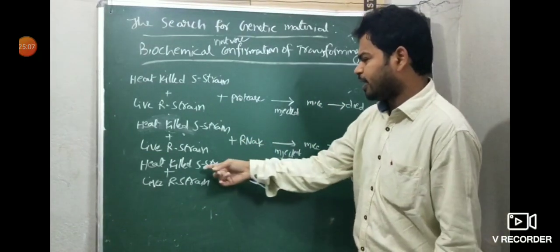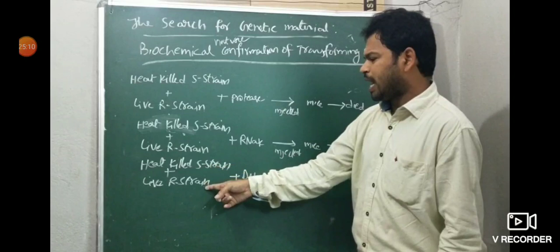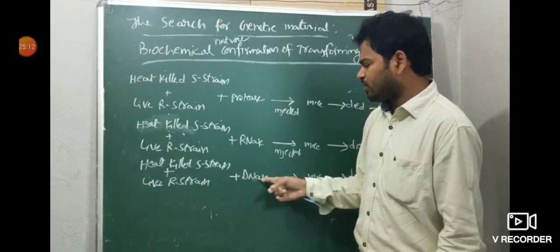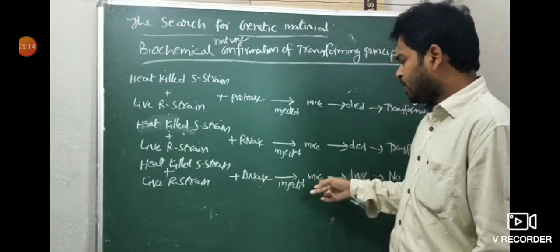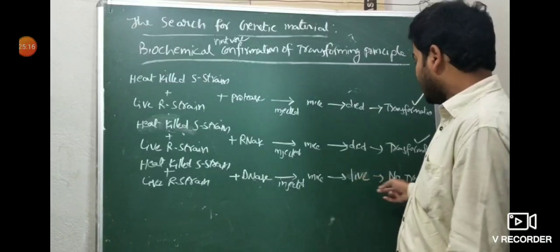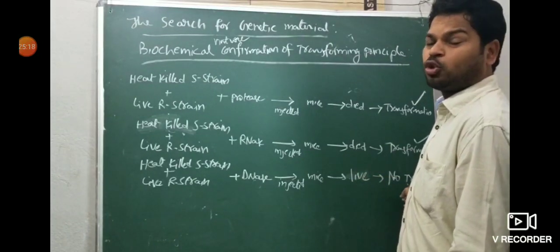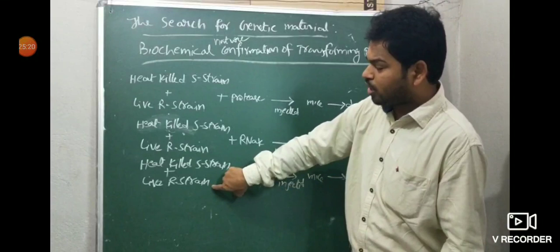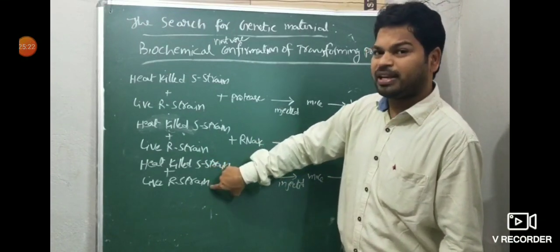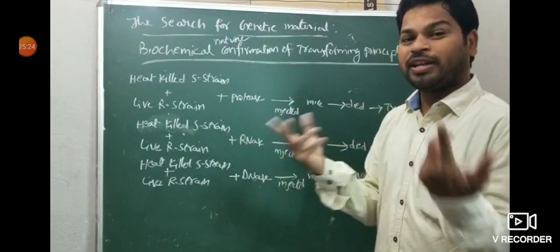For confirmation, they took heat-killed S strain and live R strain combined along with the DNase enzyme, injected into mice. Then the mice is alive, transformation affected, meaning no transformation. So from live R to heat-killed S strain, the material is not transferred. Why not transferred?